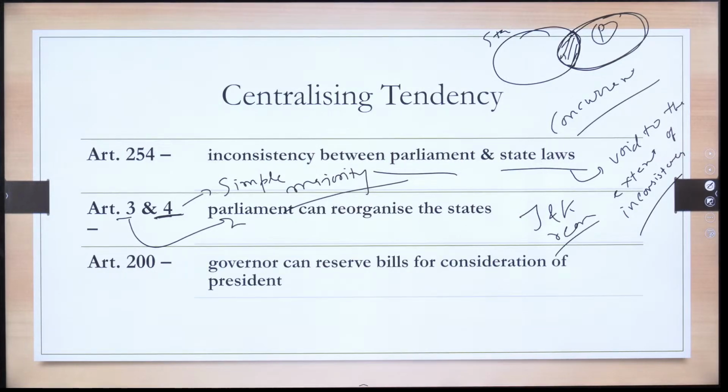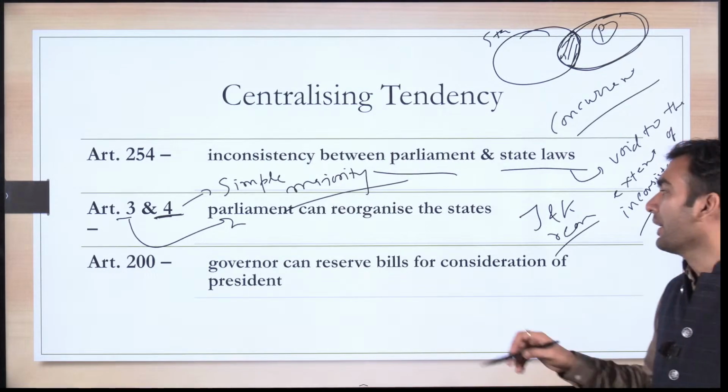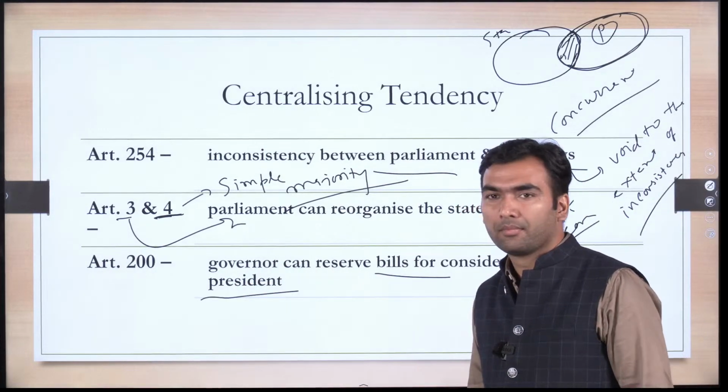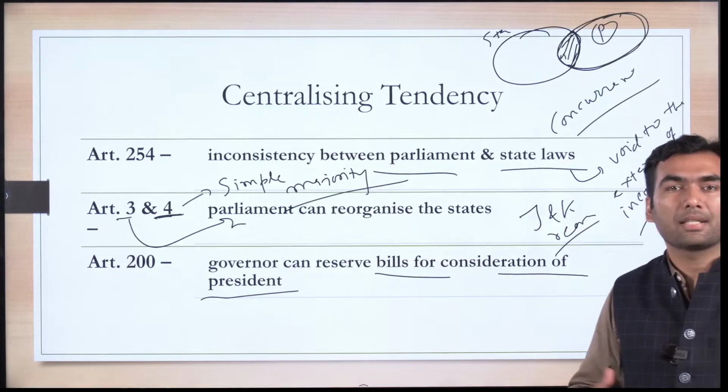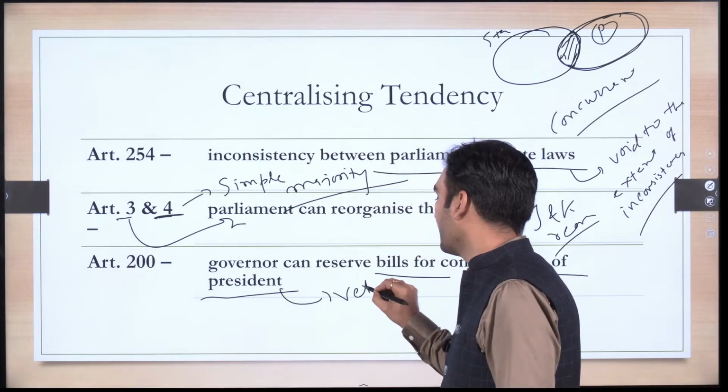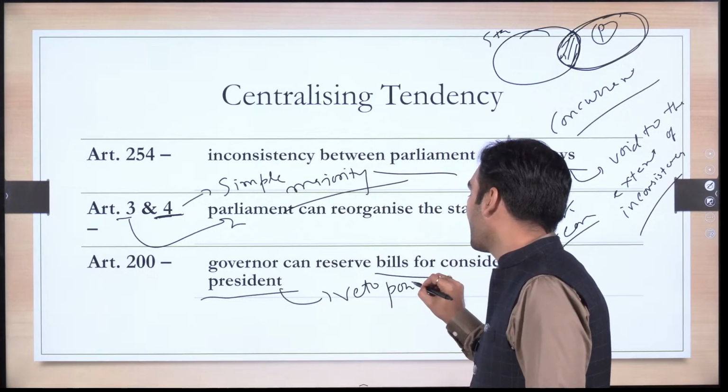Article 200 says that governor can reserve bills for consideration of president. Now again, president giving assent, president can also use his veto power on a state bill.